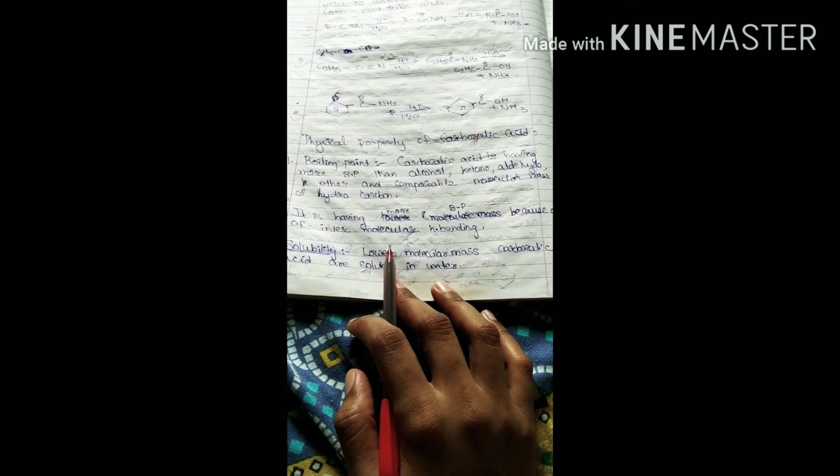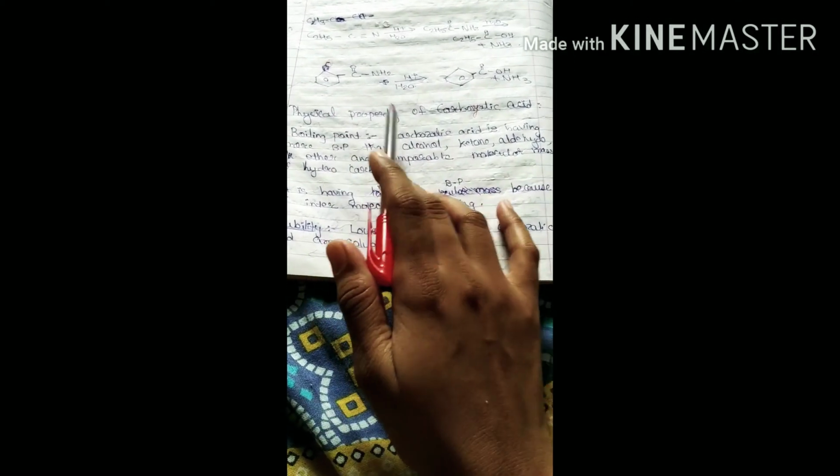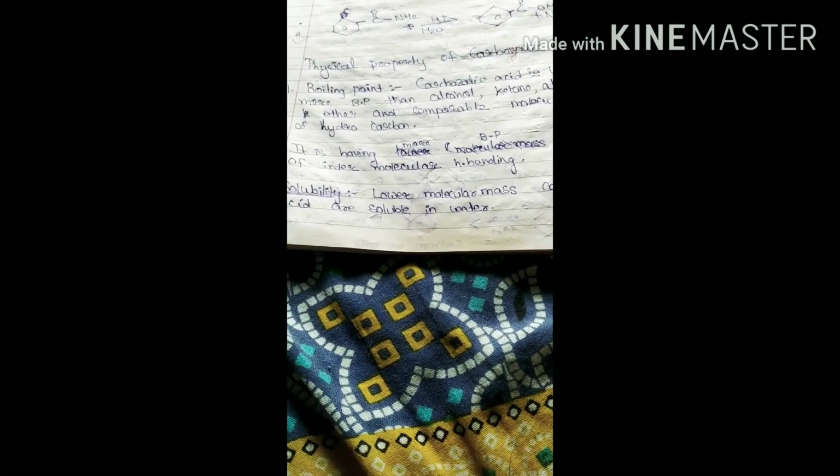Hi friends, today we will see physical properties of carboxylic acid. This is the portion we are continuing from unit number 12, which we left earlier.